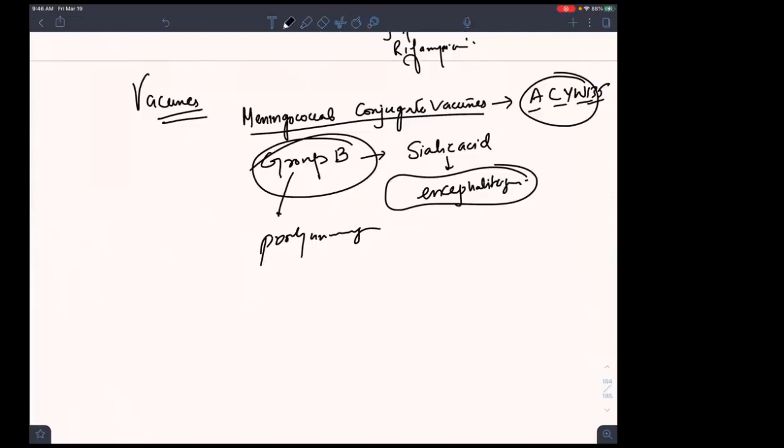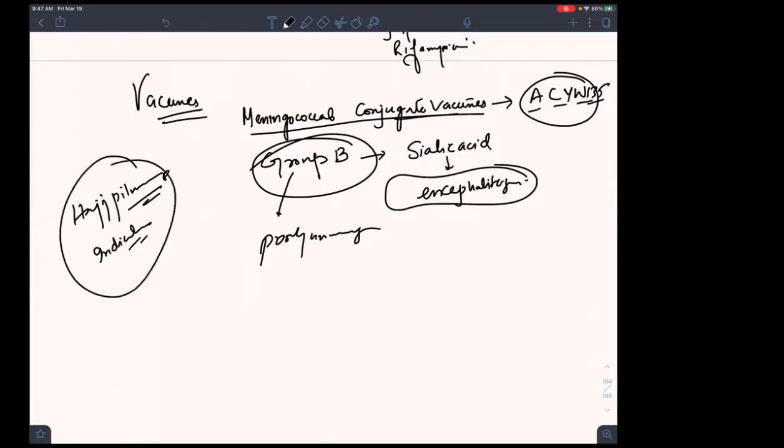So by the way, where do we give these vaccines? For which people? People going to Hajj pilgrimage in the Muslim community. So we give this vaccine. It is an indication. Which vaccine, my dear? Meningococcal conjugate vaccine. So this polyvalent vaccine, which is having the ACYW135, we are giving it; it is an indication for Hajj pilgrims.